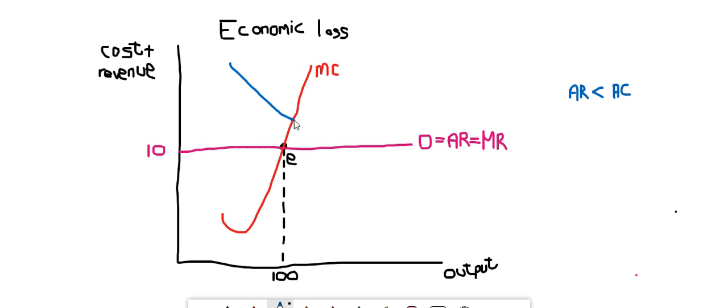After this, I have to turn up because my lowest point of average cost has to intersect with marginal cost. It's the easy way to do it. As soon as I touch marginal cost, then I know this has to be the bottom. So now I have to turn up. And then I label immediately. I label my graph average cost. Okay. You can pause the video now and then you add your average cost.